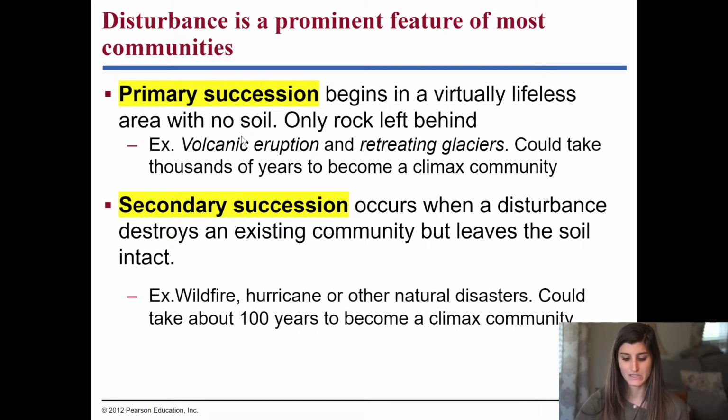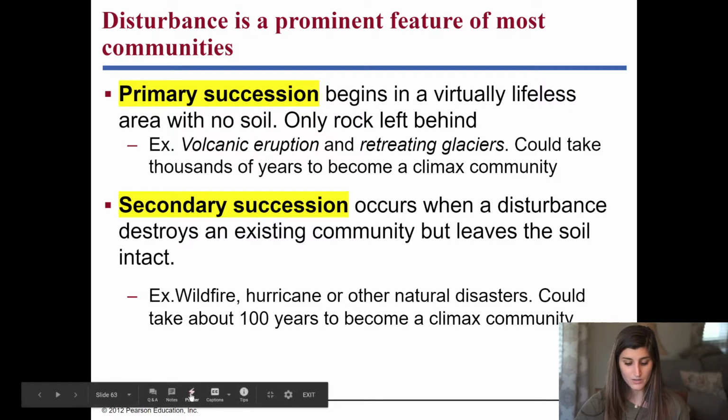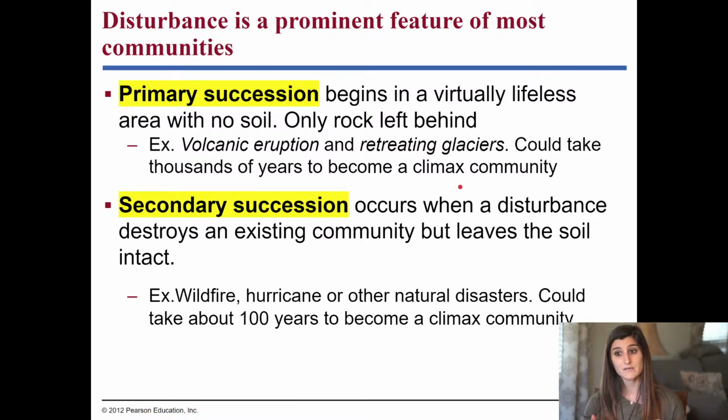So two major ways that this happens is, one is the volcanic eruption, or another thing that could happen is a retreating glacier. So sometimes glaciers will come across land masses, and because they're ginormous, they're huge, they will take with it the vegetation, but it will also take with it the soil.